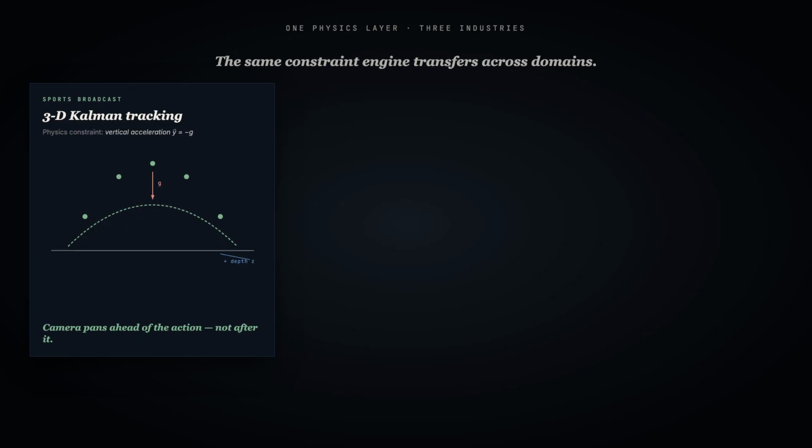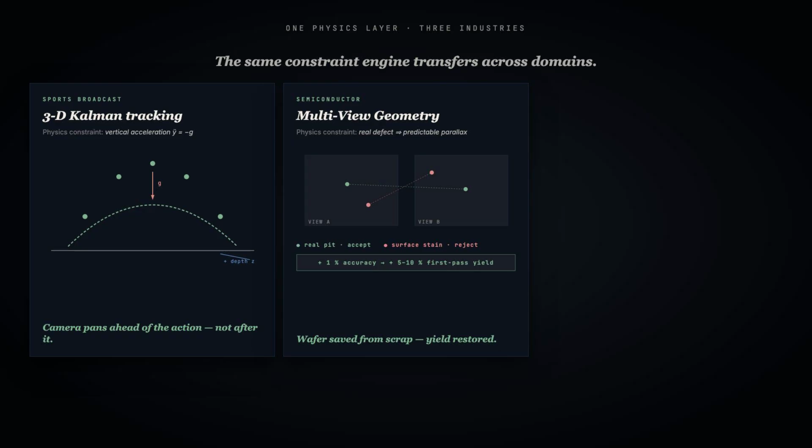The same physics layer transfers across industries. In sports, 3-dimensional Kalman filters reconstruct the ball's depth from scale changes and from the constraint that vertical acceleration must equal -g. The camera pans ahead of the action instead of reacting to it. In semiconductor manufacturing, multi-view geometry catches the false defect that wrecks yield. A real pit on the wafer shifts position predictably under parallax. A surface stain does not.